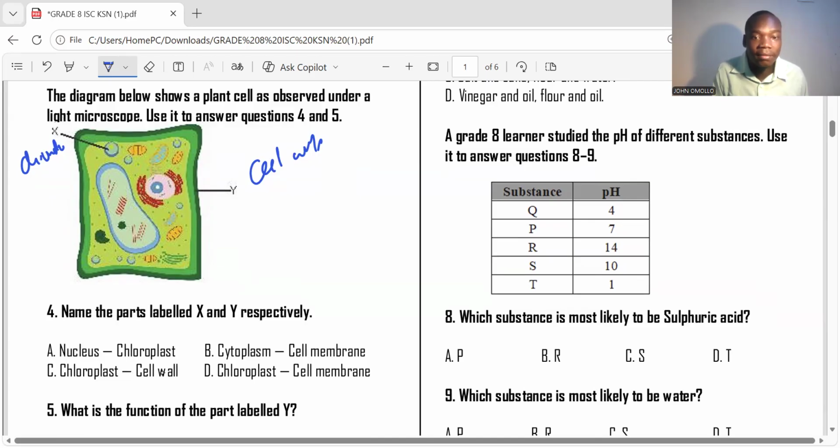So we're going to have nucleus, chloroplast. Nucleus is this section, so it means this is wrong. Cytoplasm, cell membrane. Cytoplasm is not. Chloroplast, cell wall. Yes. Chloroplast, cell membrane. No. So the right answer is chloroplast, cell wall.